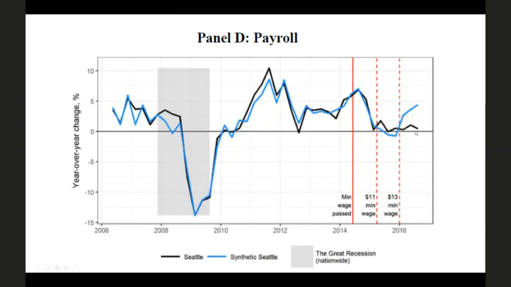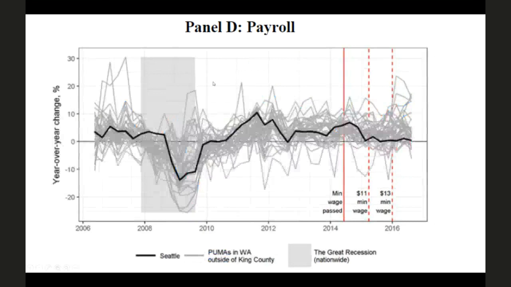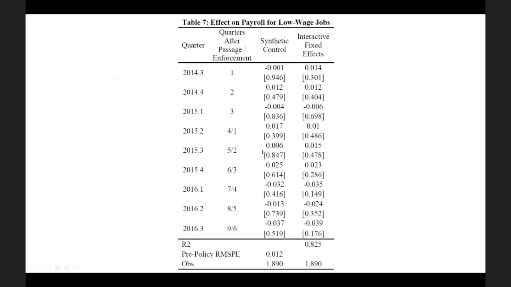So if you believe their results, if you think that this increase in payroll that we see in synthetic Seattle would have happened in real Seattle if not for the minimum wage increase, you would conclude that workers end up actually poorer after the minimum wage increase than they would have been before. And again, we can see the same view in a regression.